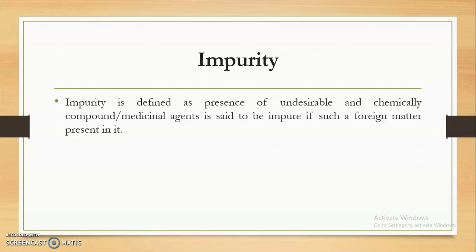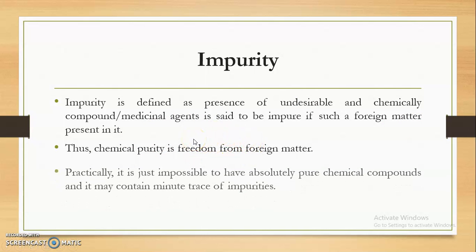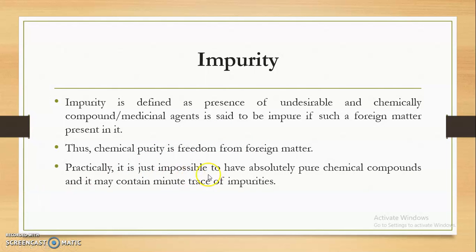So our drug substance must contain 0.01% of the undesirable chemical or medicinal agent, which is known as the impurity. So impurity is defined as the presence of the undesirable, and a chemical compound or medicinal agent is said to be impure if such foreign matter is present in it. Thus, chemical purity is freedom from foreign matter. Practically, it is just impossible to have an absolutely pure chemical compound, and it may contain very minute or trace amounts of impurities.